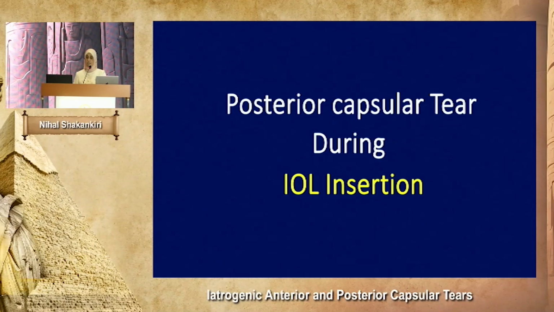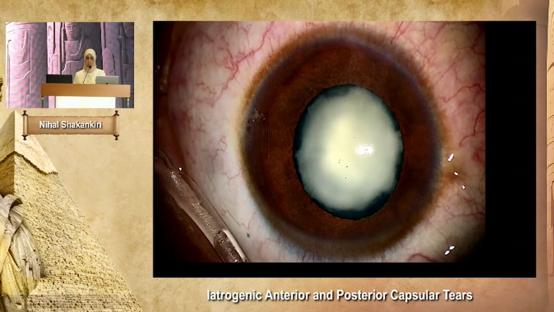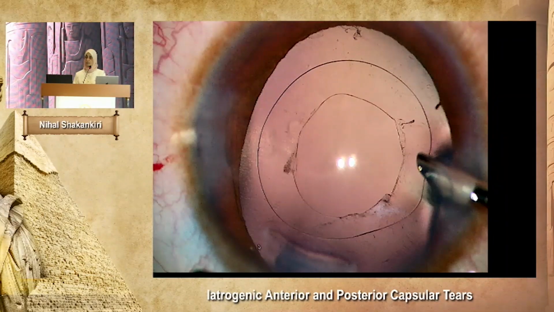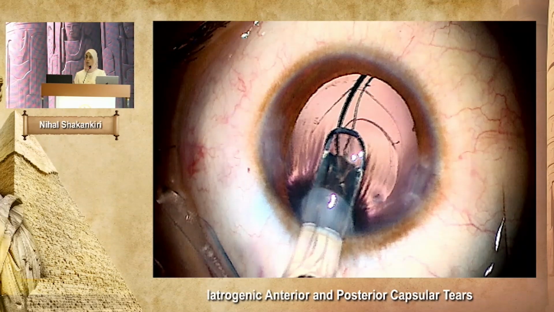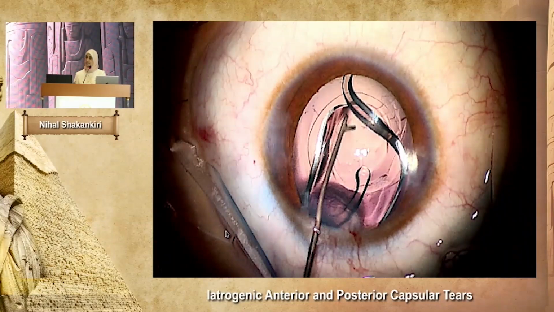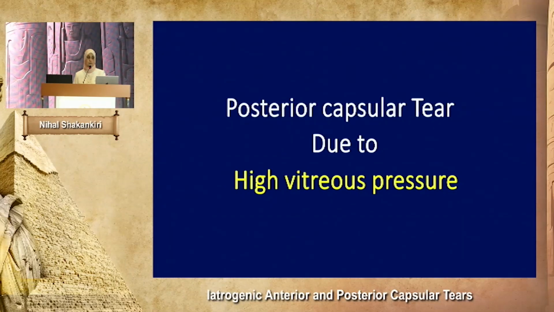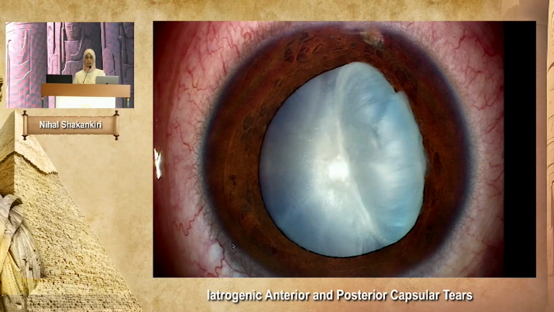Posterior capsular tear during IOL insertion. This is a plaque. And then we made a posterior capsulorhexis in the conventional way, but due to improper folding and loading of the intraocular lens, it did tear the posterior rhexis. But when you use an ideal IOL, you can insert it inside the capsular bag despite the presence of posterior capsular tear.